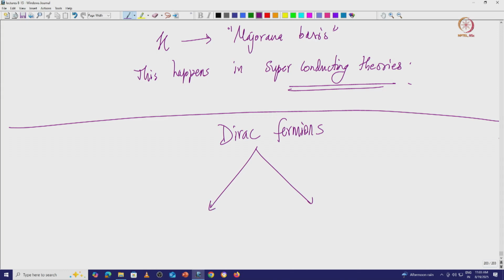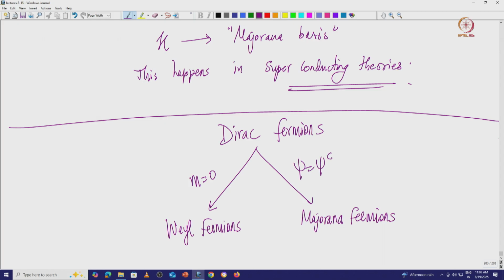One was the class of m equal to 0, which we call Weyl fermions. These are very important. The other one is the Majorana fermions, with the condition that the particle is equivalent to the antiparticle.